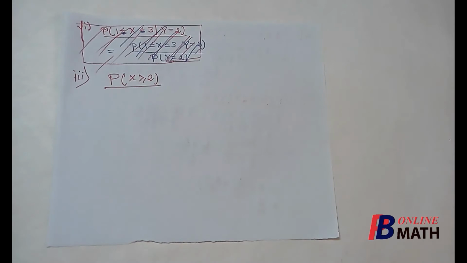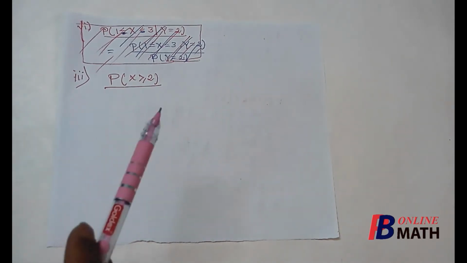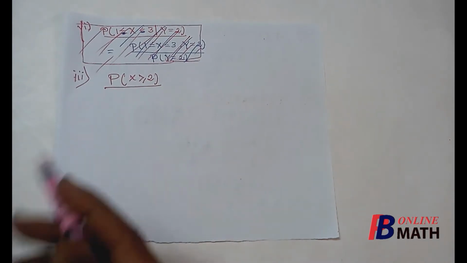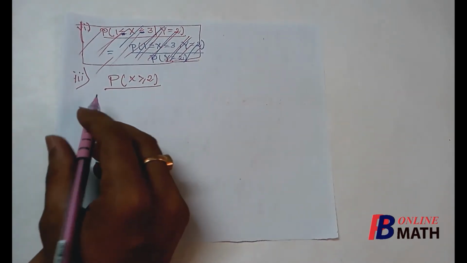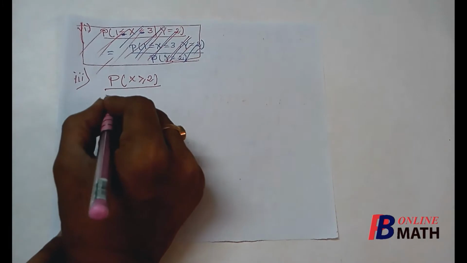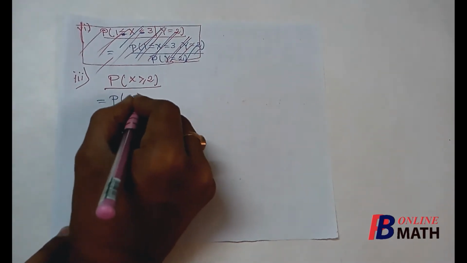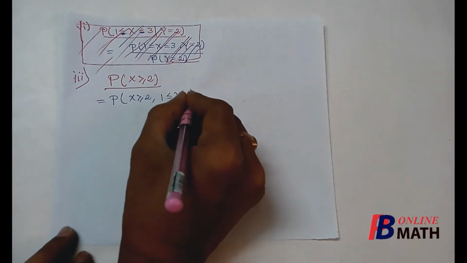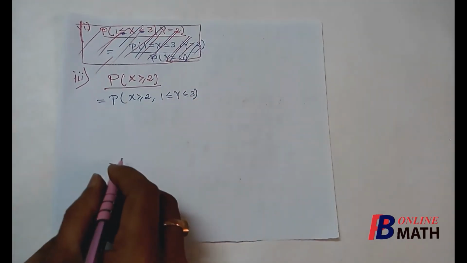The next question is to find the probability of this event, x greater or equal to 2. So y is not mentioned here, so we shall consider all the possible values of y. So this can be written as probability of x greater or equal to 2 and y varies from 1 to 3.